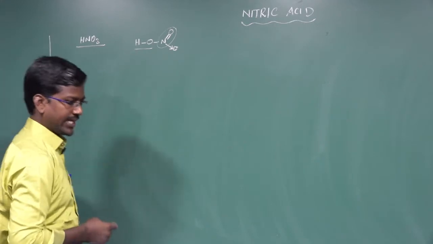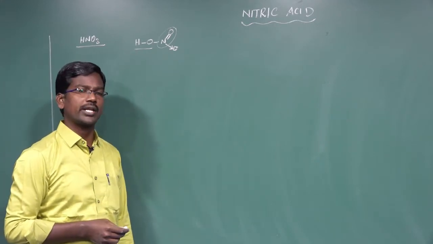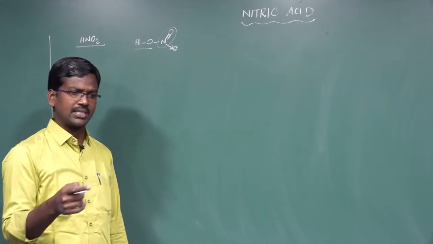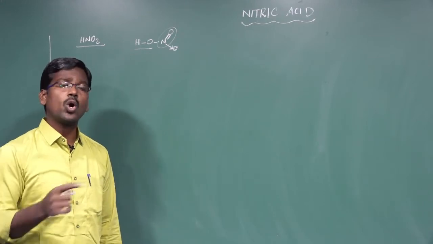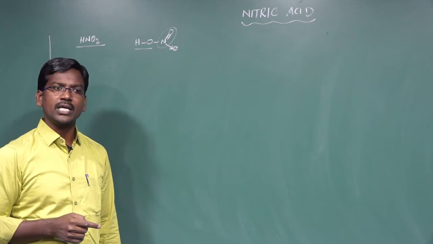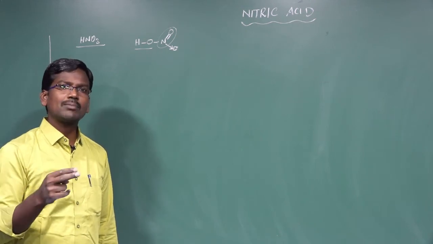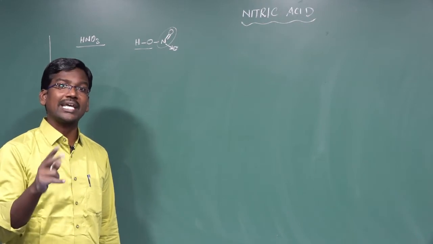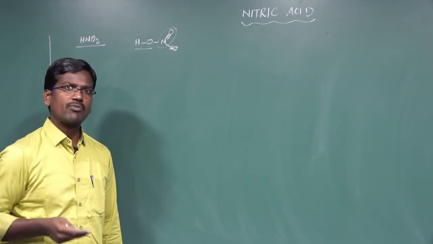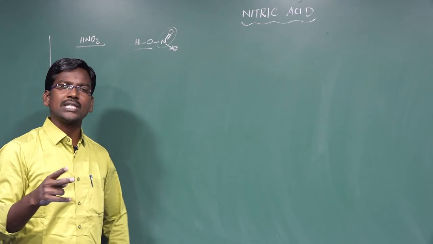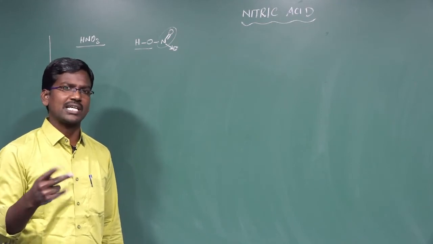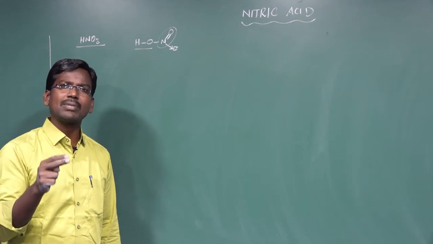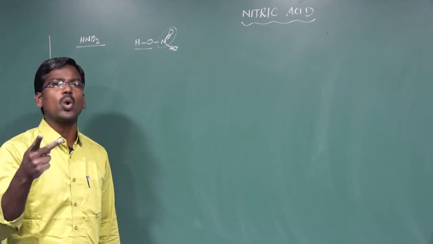Different types of bonds are there: ionic bond, covalent bond, coordinate covalent bond, metallic bond. The metallic bond is formed between metal elements, metal and metal. A coordinate covalent bond is formed between two elements, where the bond contains two electrons, both donated by any one of the atoms. An ionic bond is formed between two charged particles, positive as well as negative. A covalent bond is formed between two elements by mutual sharing of electrons between the two atoms.